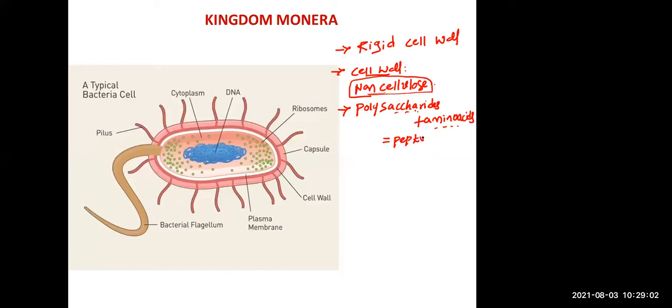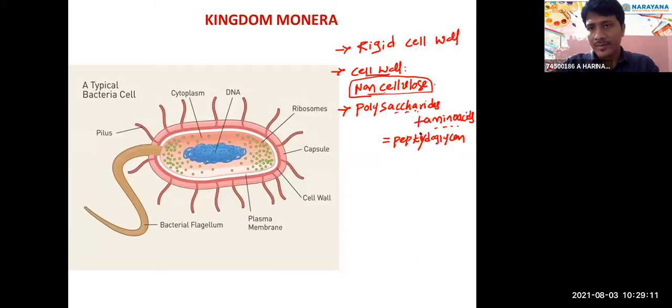Peptidoglycan. Yes, peptidoglycan. So peptidoglycan is also known as murein. The other name for peptidoglycan is murein. Are you following me? So the bacteria cell wall is very rich in non-cellulose. It is made up of polysaccharides plus amino acids. Together they form peptidoglycan, also known as murein.